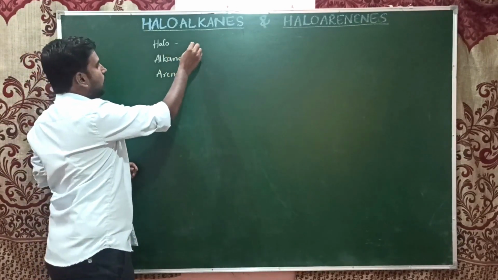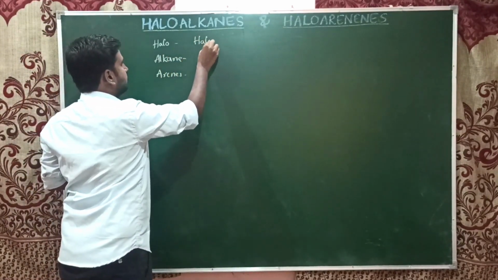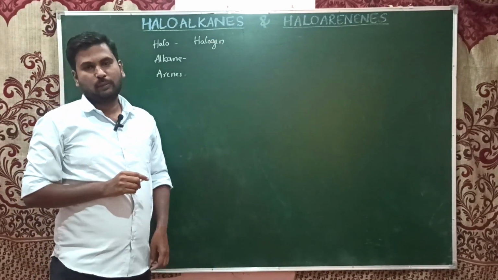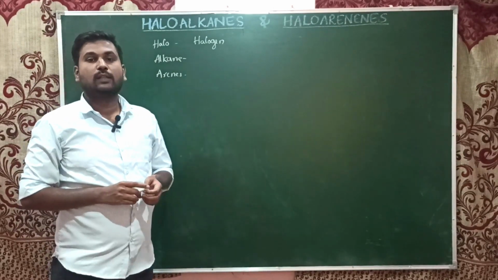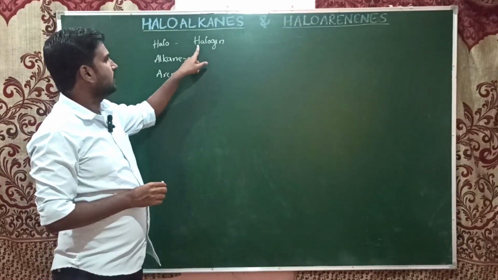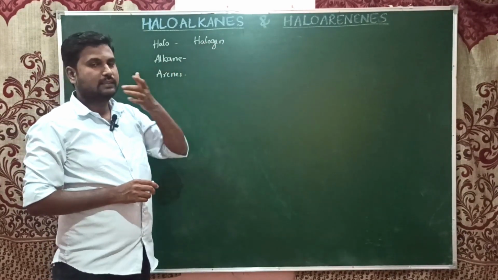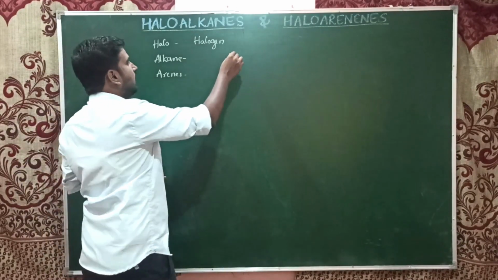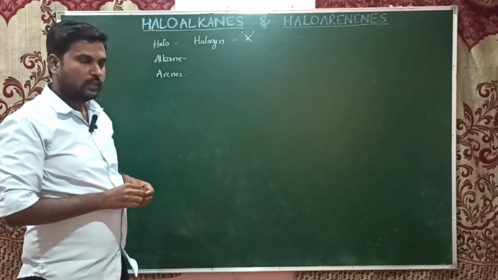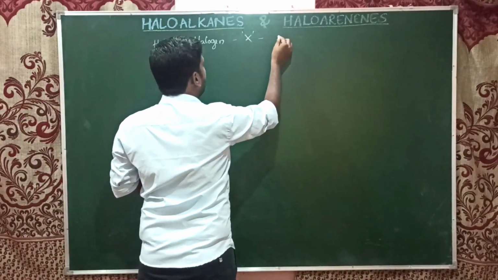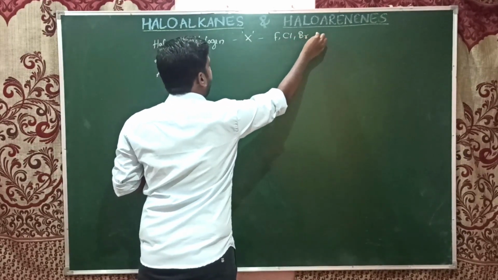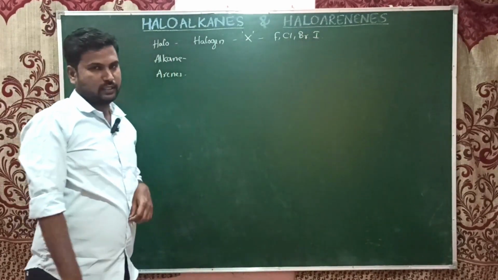When it comes to halo, it means the halogen atoms. Halogen atoms are the 17th group elements, which you all know are very highly electronegative elements. Halogen means salt generating. The halogen atoms are commonly represented by the letter X. The natural halogen elements are fluorine, chlorine, bromine and iodine. These four are the natural halogen elements.